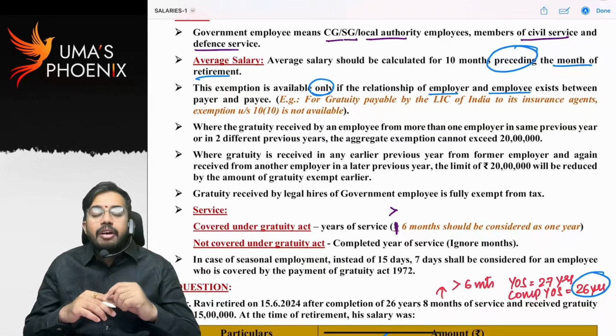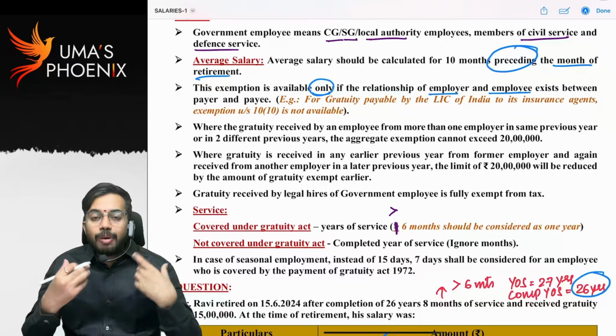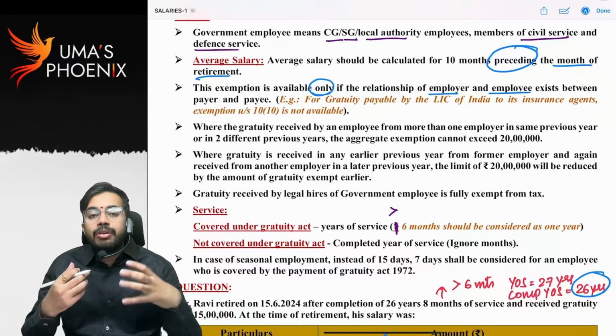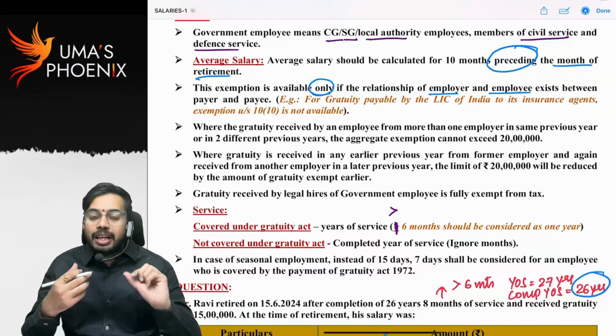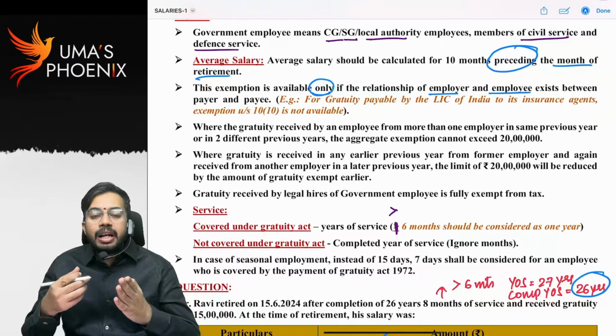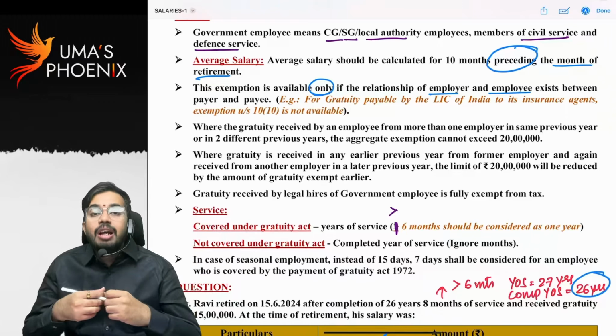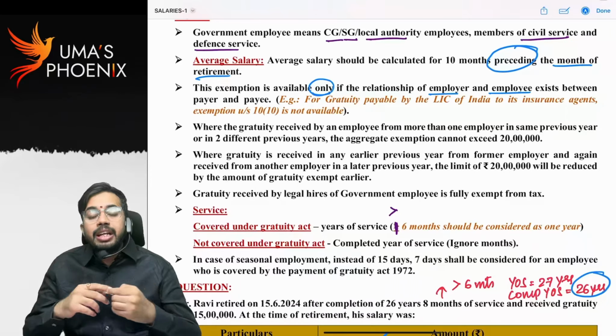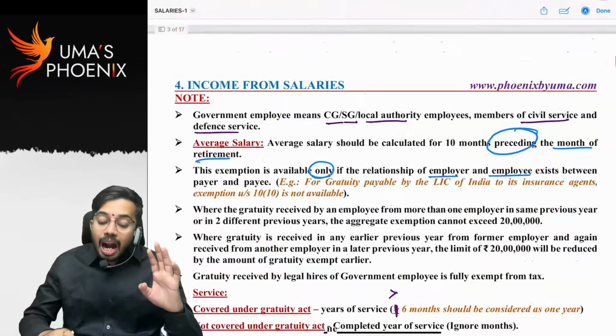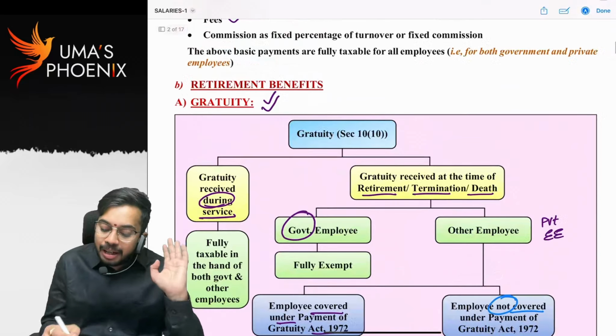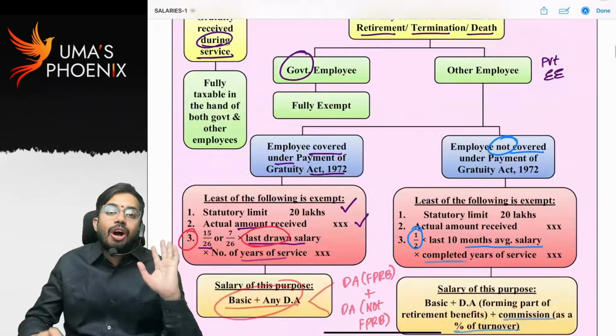Insurance company, for doing more number of policies, gave gratuity to one of its agents. Relation between company and agent is not employer and employee. Now whatever the gratuity received by the agent is fully taxable, and this exemption is not available. Exemption under section 10(10) is not available.